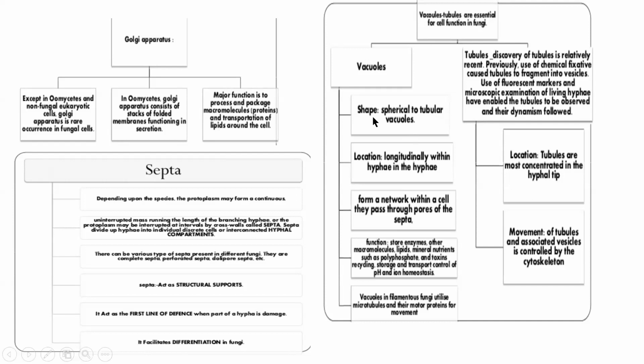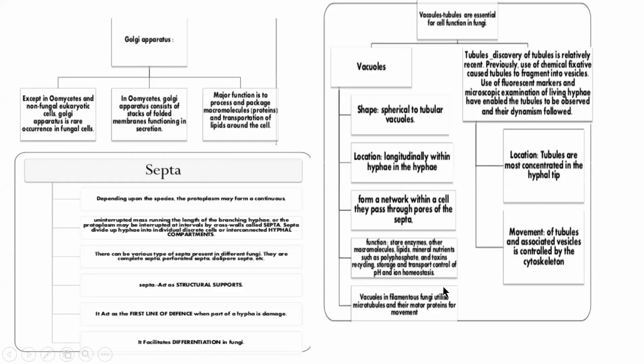So what is the function of the vacuoles? They chiefly store enzymes. That is the most important. See, enzymes are very important for fungi because they have an absorptive mode of nutrition. Without enzymes, fungi cannot obtain nutrition. So these enzymes are stored only in the vacuoles. Okay, so they store enzymes. Apart from enzymes, they store lipids, they store mineral nutrients. They can also store some toxins. Some harmful fungi store toxins in the vacuole.